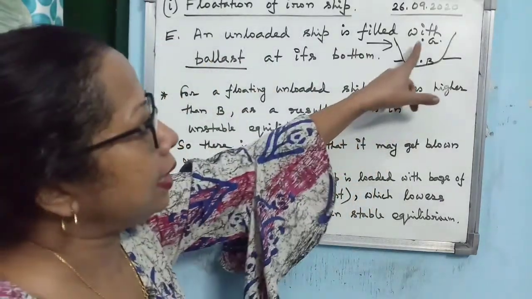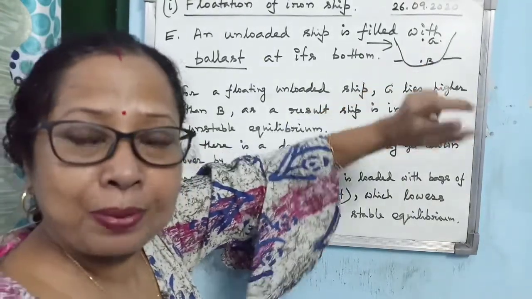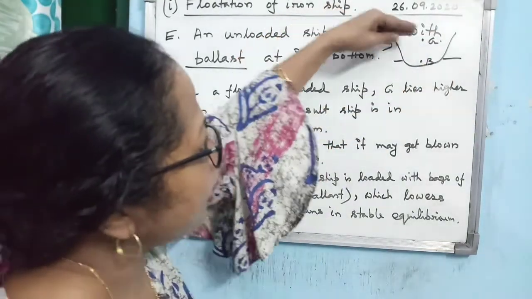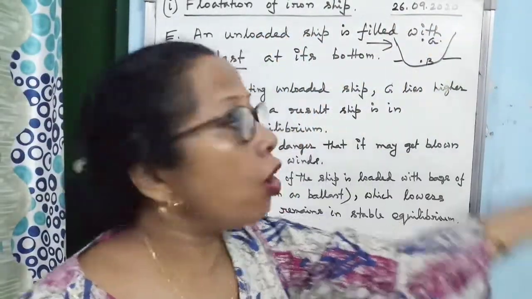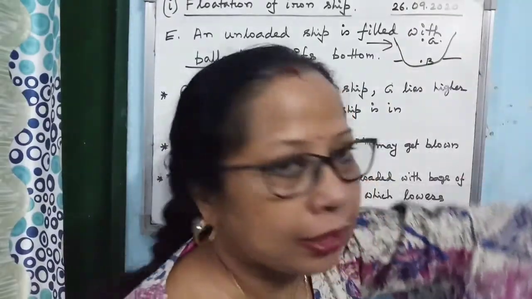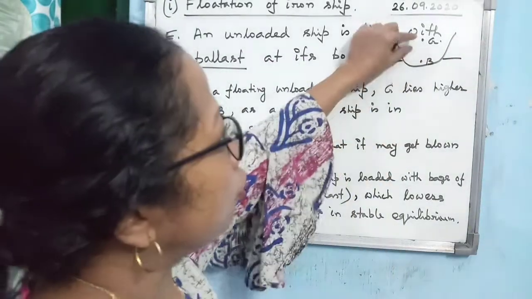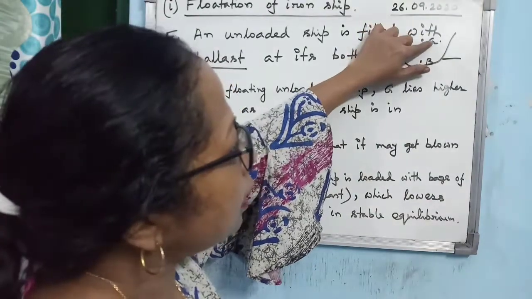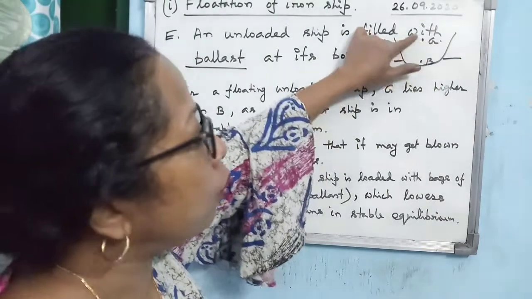So just look at it. This is the condition when the ship is completely unloaded. A strong wind striking it, then what will happen? It will just blow off the ship, or the ship may simply topple down within water. So what do you have to do? You have to bring down this G, the center of gravity, you have to lower it down.